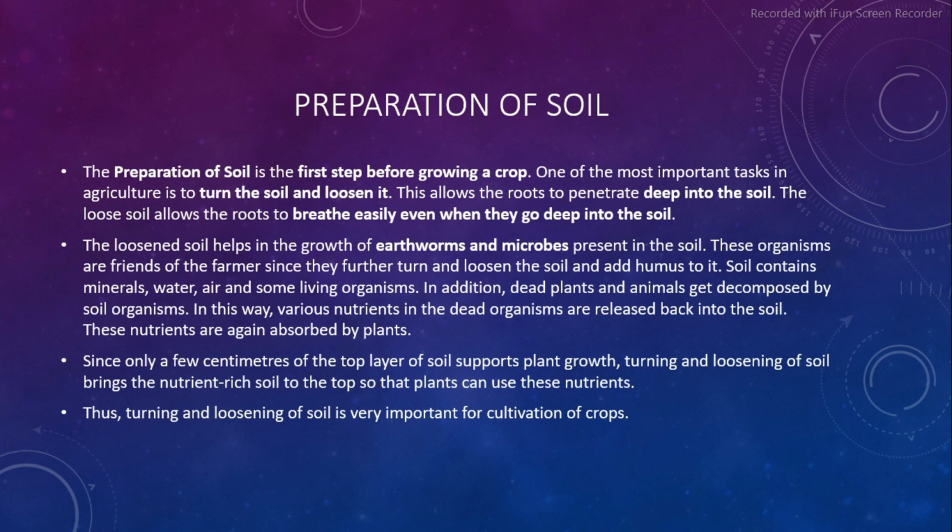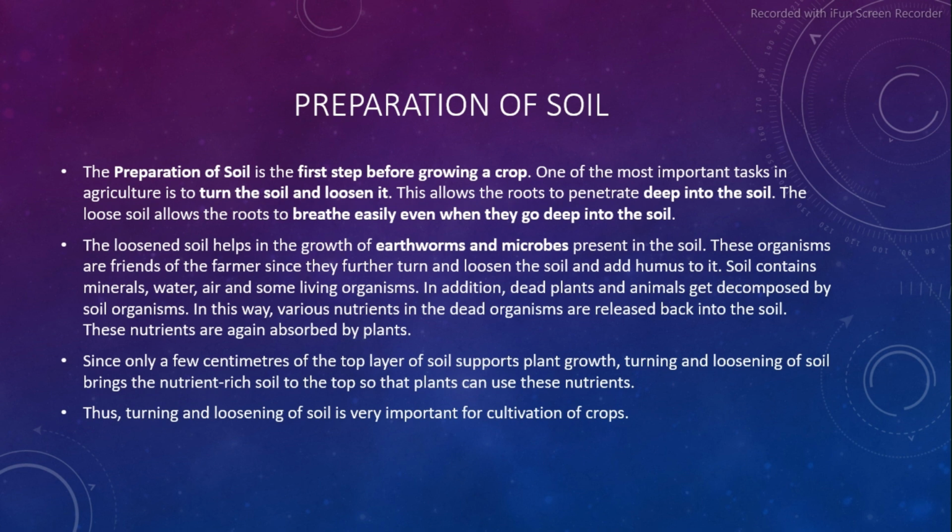These organisms are friends of the farmer since they further turn and loosen the soil and add humus to it. Soil contains minerals, water, air, and some living organisms. In addition, dead plants and animals get decomposed by soil organisms. In this way, various nutrients in the dead organisms are released back into the soil. These nutrients are again absorbed by plants.